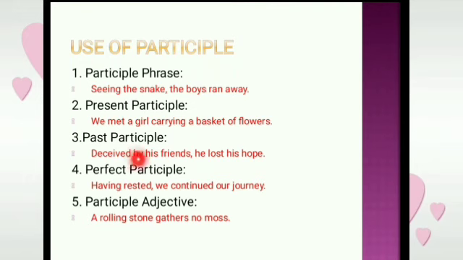When there is merely a third form of the verb, that is past participle; when that third form of the verb is preceded by having, that makes it a perfect participle. And a perfect participle shows the action of completeness, of perfectness. Having rested means the action of resting is complete. Having rested, we continued our journey.